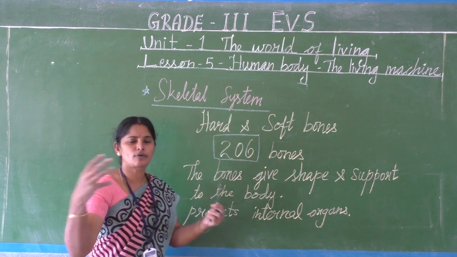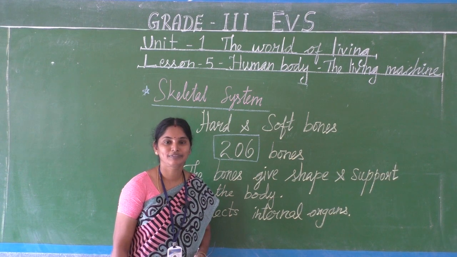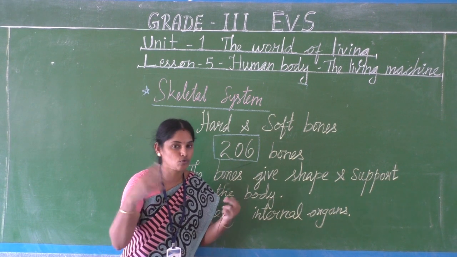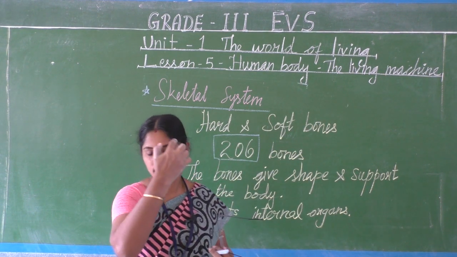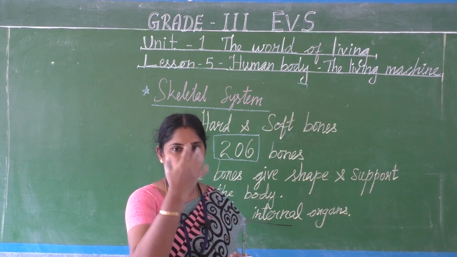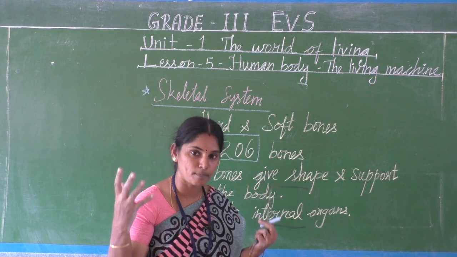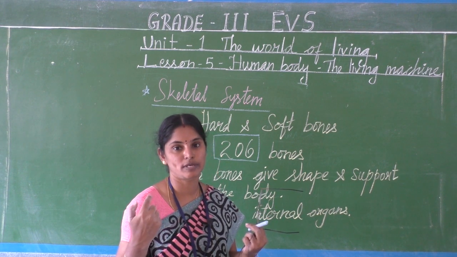Okay, imagine our body without the bone, only muscles are present. Do we have any shape to our body? No, not at all. We don't have any shape. So the bones, see, face structure is round face. Some persons we can see the face is very broad, isn't it? Because of the bone arrangements.